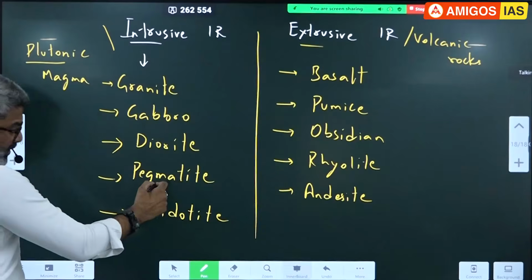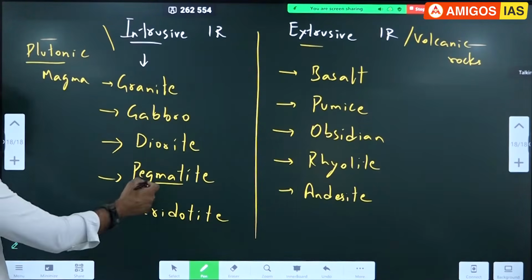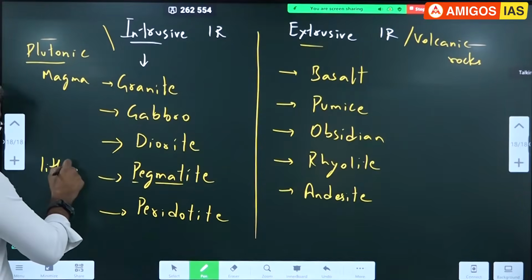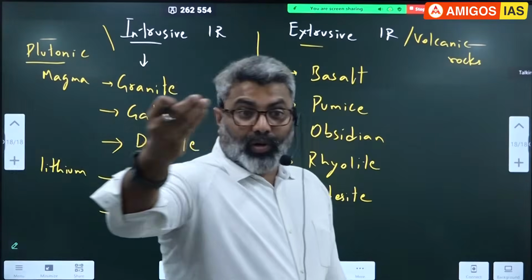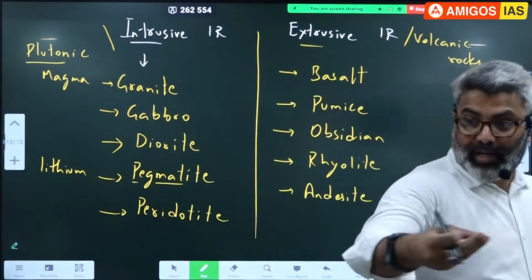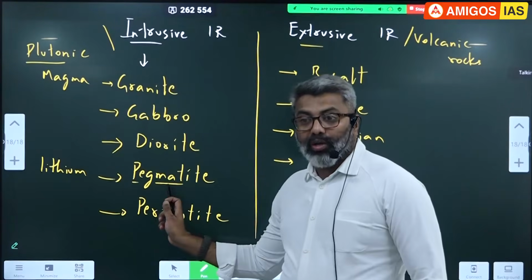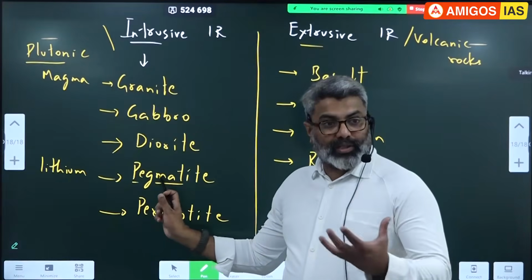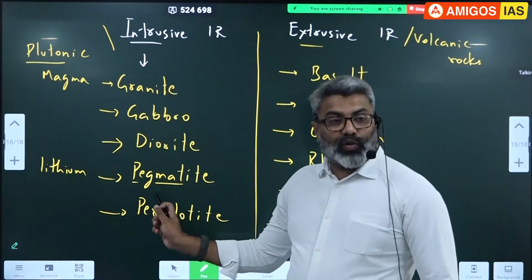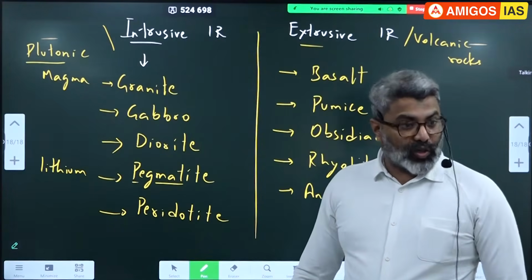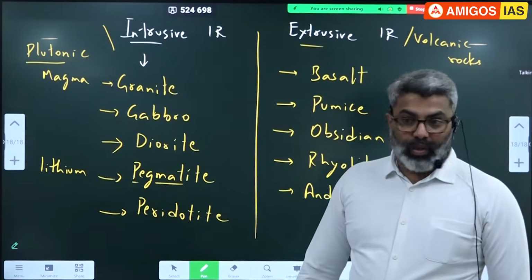But most important is this pegmatite. As of now, it is a source of lithium. Remember now the mineral lithium. We are all running behind lithium now, because lithium is the future fuel. All our EVs, electric vehicles, mobile phone batteries require lithium oxide batteries. We extract lithium from which rock? Pegmatite. Pegmatite is the source rock of lithium. They might ask this. Lithium is found in which of the following types of rock? Igneous rock. Which type of igneous rock? Intrusive. Intrusive pegmatite. Okay.